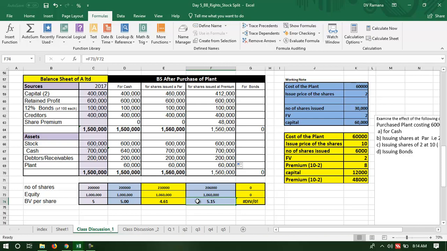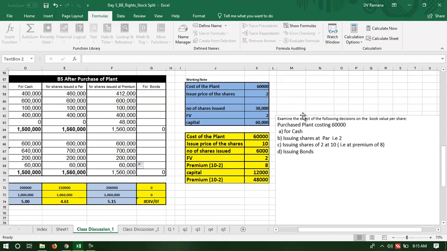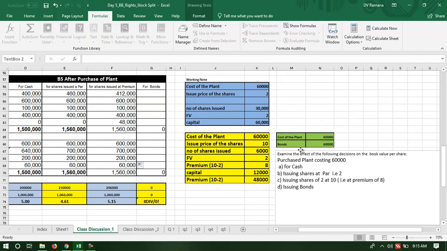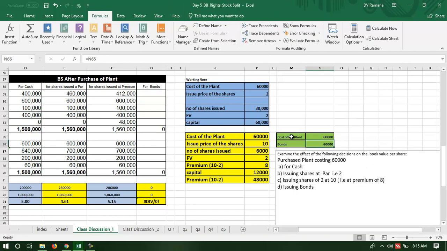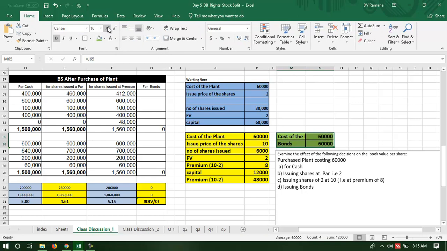Now let us examine what will happen if the acquisition of plant happens through the issue of bonds, and the acquisition of plant results in creation of a liability of 60,000.